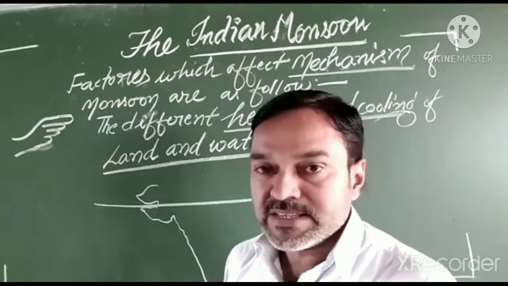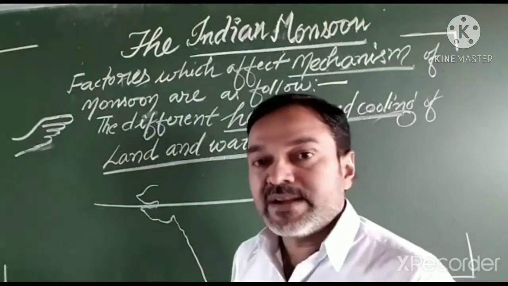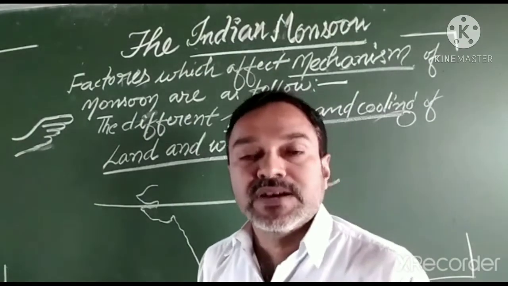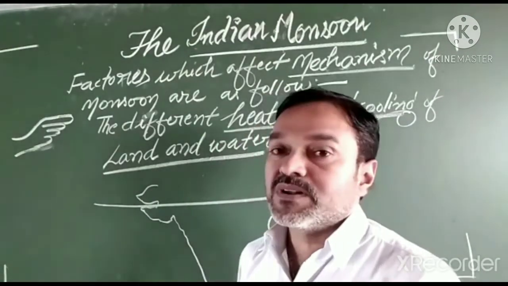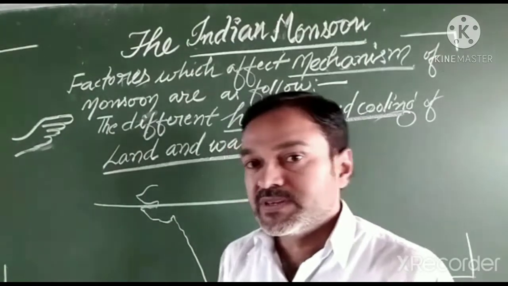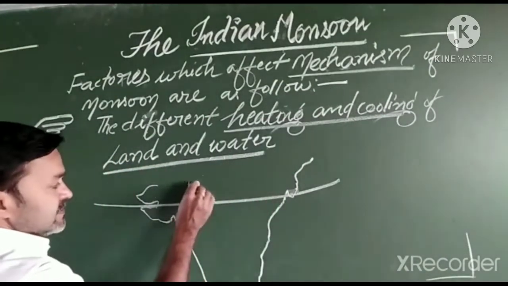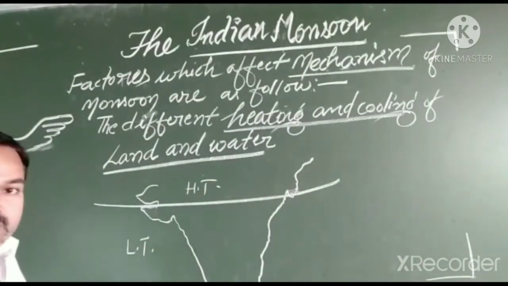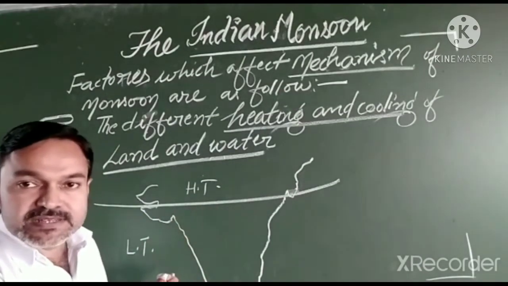Dear students, as we know, when sunlight is received by the land and water at the same time, the rate of heating and cooling of the land is faster. Heating takes place at a fast rate in comparison to the water bodies. Besides, the cooling rate is also faster. That is why high temperatures develop over the land masses and low temperatures over the water bodies. Remember it.